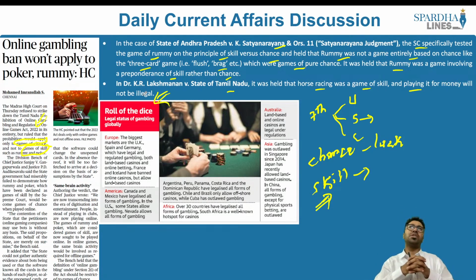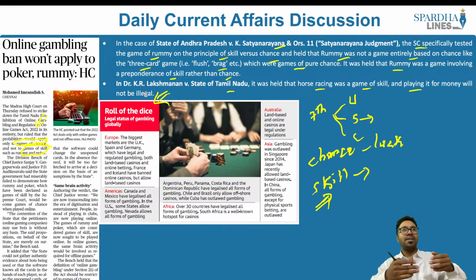Now there is a question that can be asked. There are a couple of states which do not allow gambling related activities. So a question automatically arises: should gambling be allowed in a state or not? So what do we think? Let's understand the arguments in greater detail. We will look at the pros, and we will also look at the cons.